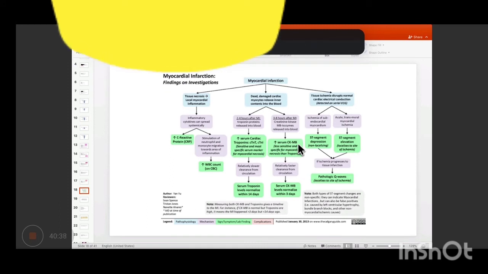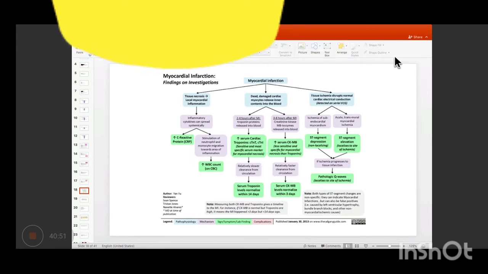However, CK-MB is the first one to come to normal level. It starts getting elevated at 3 hours and comes to normal within 3 days. And troponin starts getting elevated at 2 hours and gets normalized within 2 weeks, right?